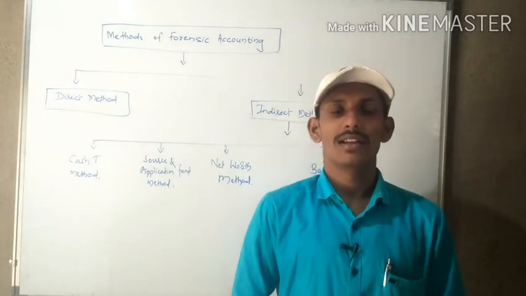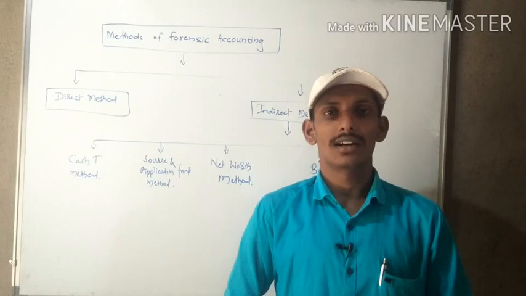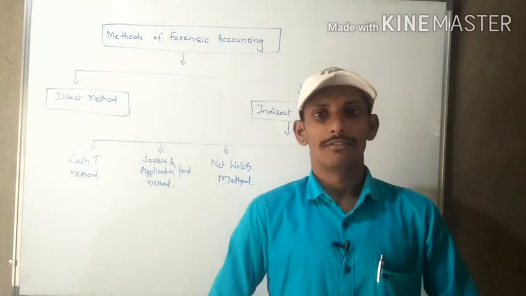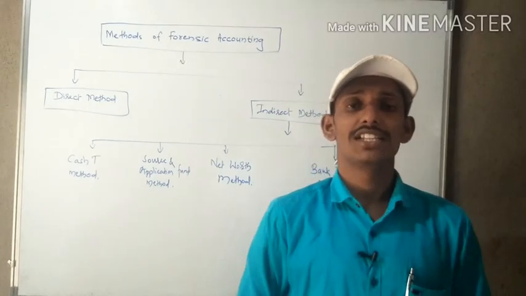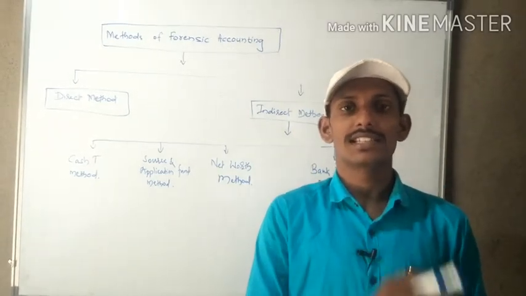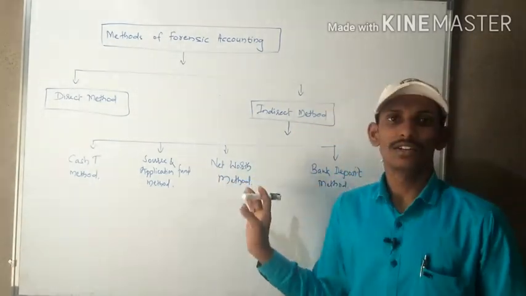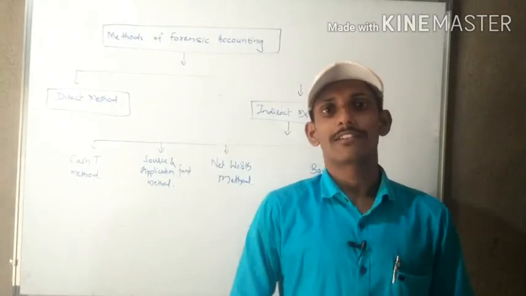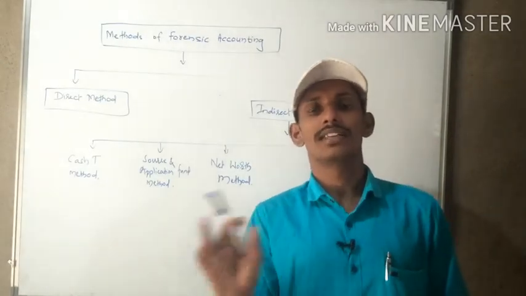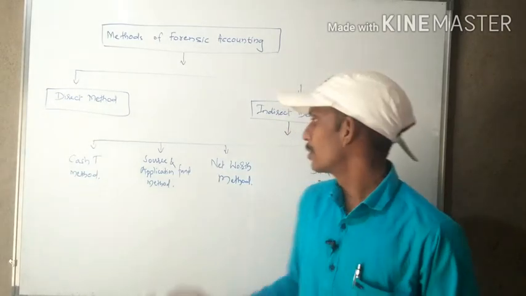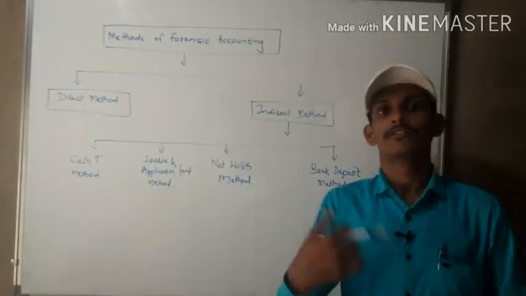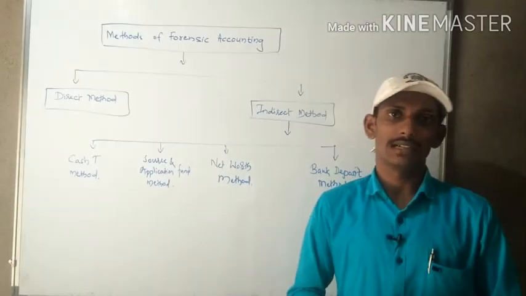Say for example, if a forensic accountant wants to find the property belonging to any institution or individual person, in such a case he will apply this method. He will calculate all the total assets, from that he will deduct all kinds of liabilities, and from this he will be able to get the net worth. From that he will conclude the financial results.